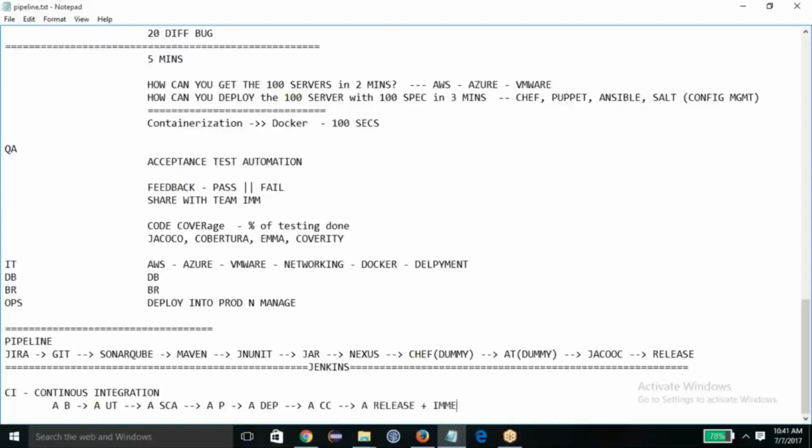That is called continuous integration. So this is what I am trying to build. We need all these tools, and on top of that I'm going to put Jenkins.